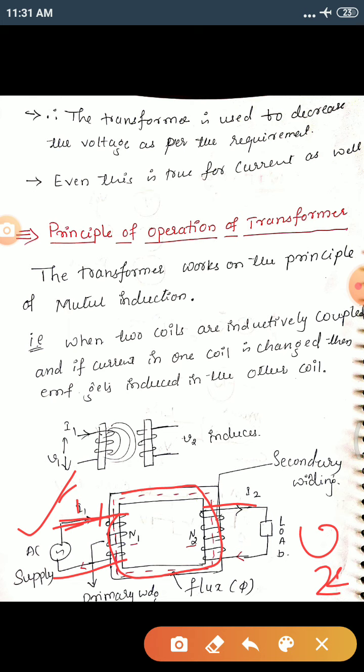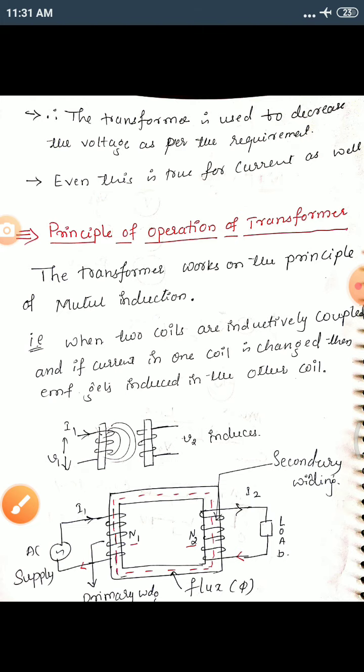I2 is called the secondary current. N2 is the secondary turns, N1 is the primary turns, I1 is the primary current, V1 is the primary voltage, and phi is the flux, measured in Webers.